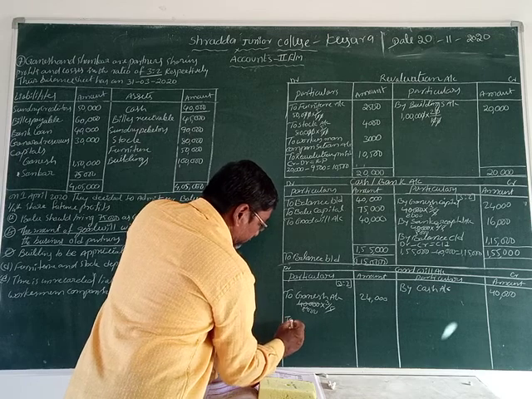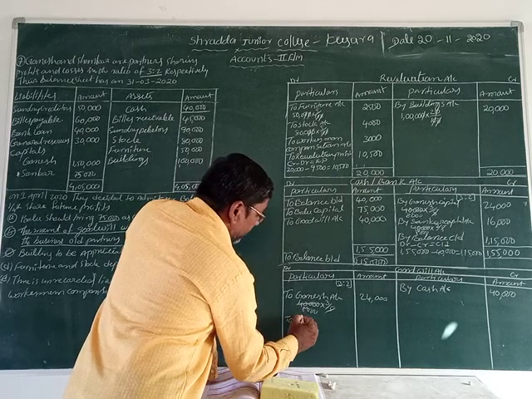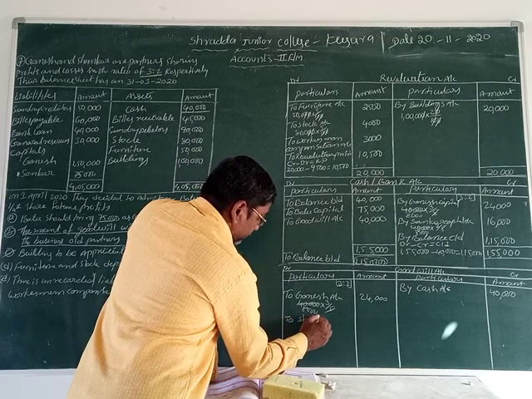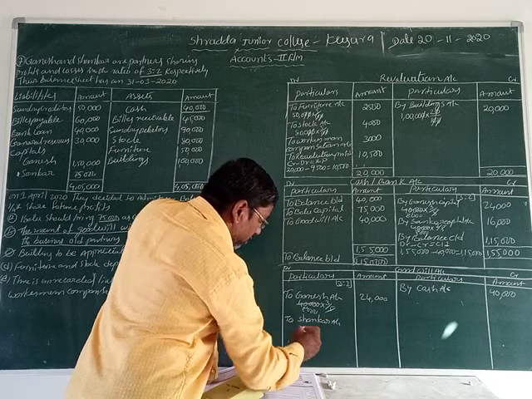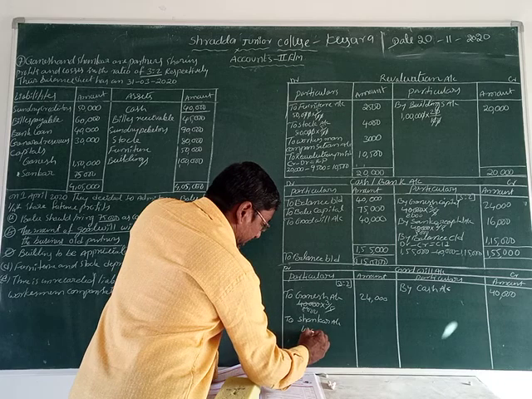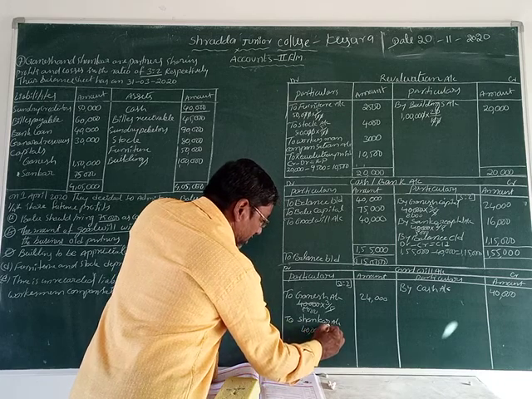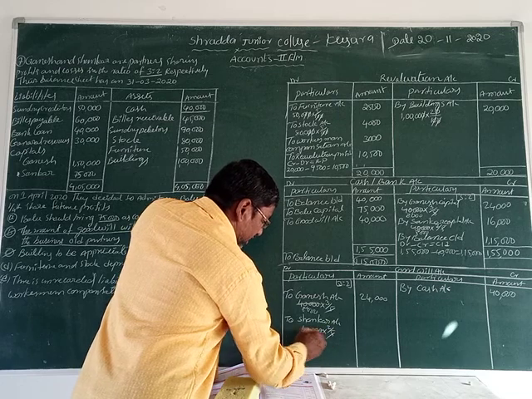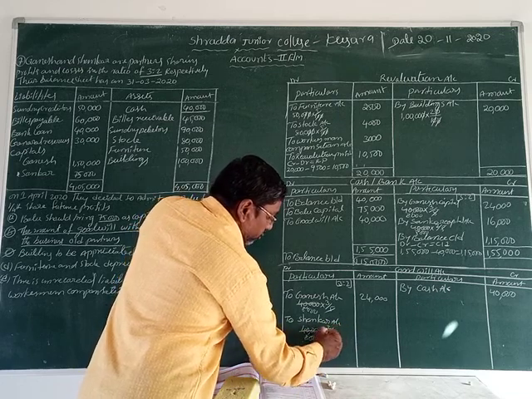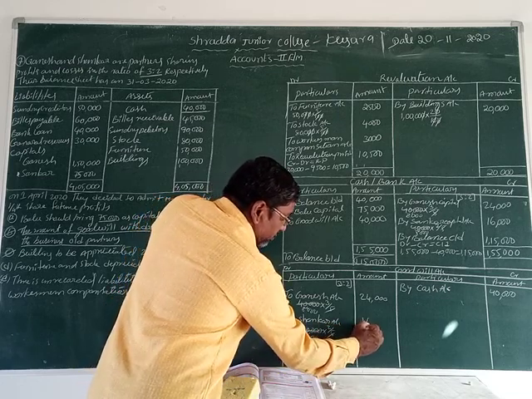And Shankar account, that value is 40,000 rupees at the rate of 2 by 5. 5 ones are 5, 5 8s are 40, 2 8s are 16,000.